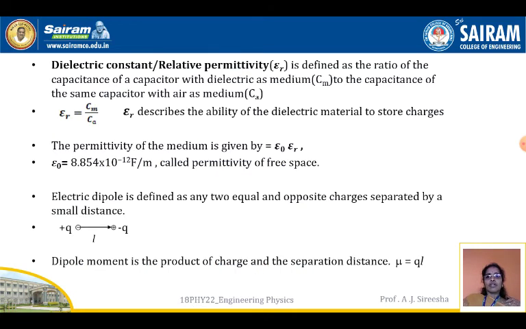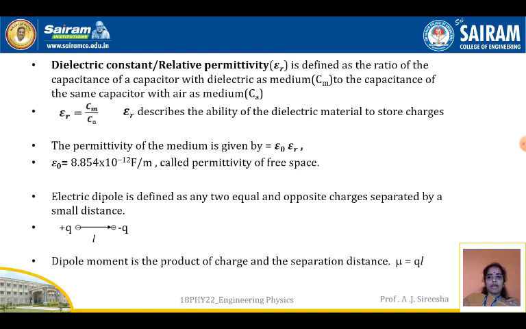Next, dielectric constant or the relative permittivity is defined as the ratio of capacitance of a capacitor with dielectric as medium to the capacitance of the same capacitor with air as medium. That means epsilon R is equal to Cm by Ca, where epsilon R is the ability of a dielectric material to store charges. So permittivity of the medium is given by epsilon naught into epsilon R. Here epsilon naught is 8.854 into 10 to the power of minus 12 F by M, called permittivity of free space.